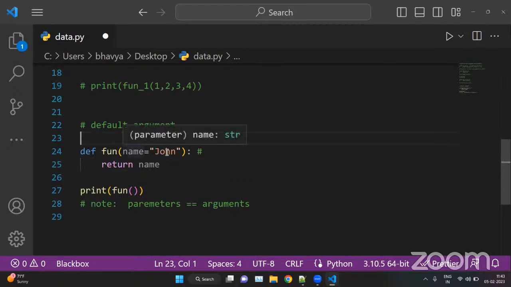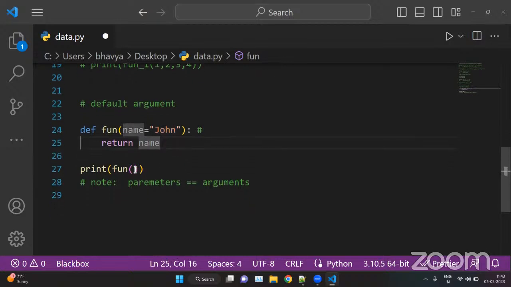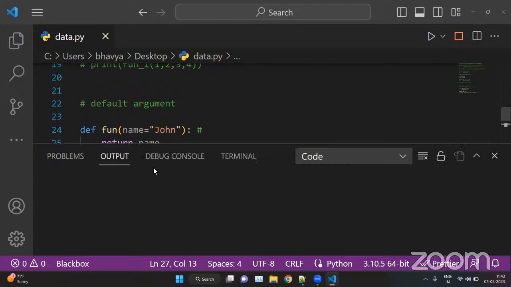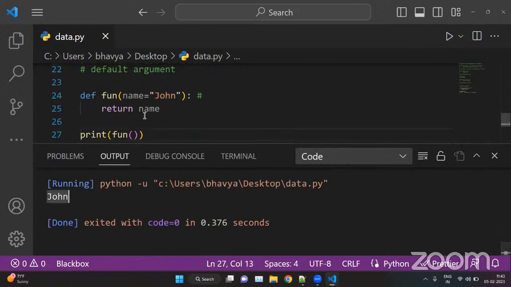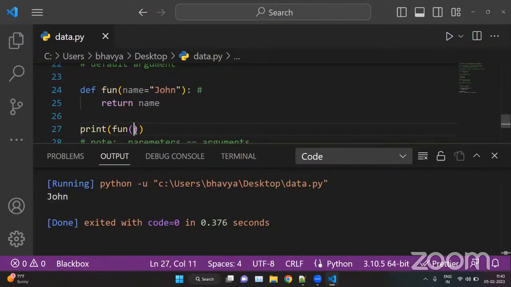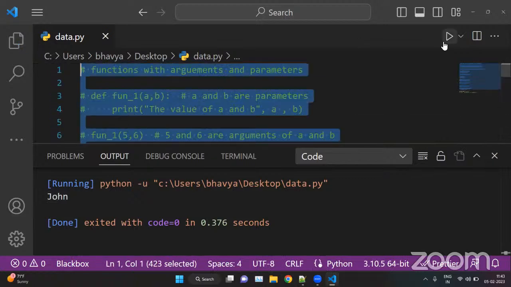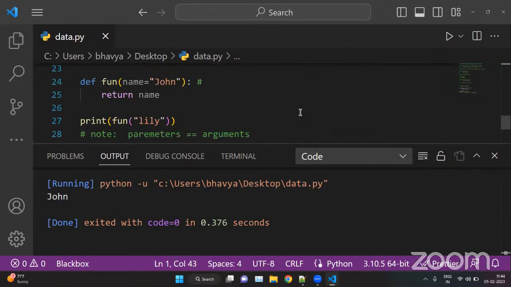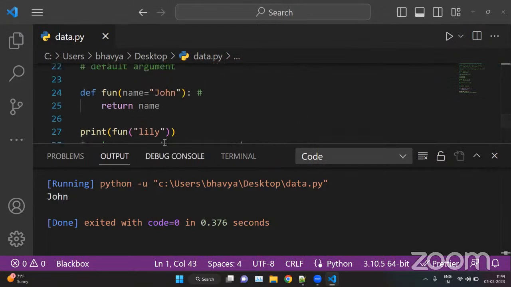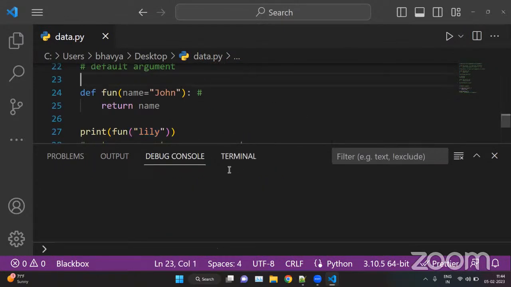So whenever we are giving a default argument, it is not necessary to put arguments here. Okay, so this will not throw an error when you run this. So we have the answer John. But if we are giving any argument here, let's say Lily. Okay, now when you run this, this argument Lily will override this John argument.